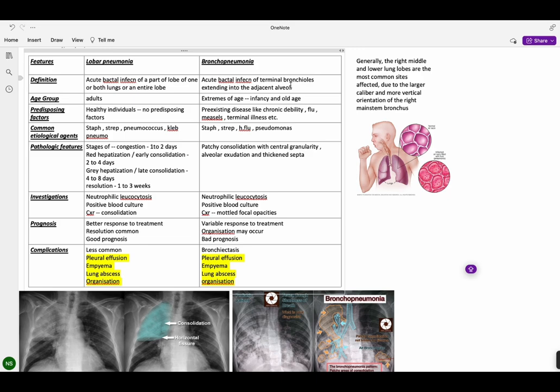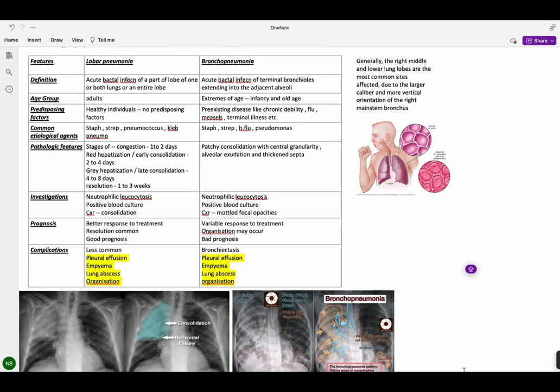The common etiological agents common to both pneumonias are Staphylococcus and Streptococcus. Strep pneumo, that is Streptococcus pneumoniae, also called pneumococcus, is a cause of lobar pneumonia. Klebsiella pneumoniae is again a cause of lobar pneumonia. But in bronchopneumonia, the causes can be Haemophilus influenzae or Pseudomonas.